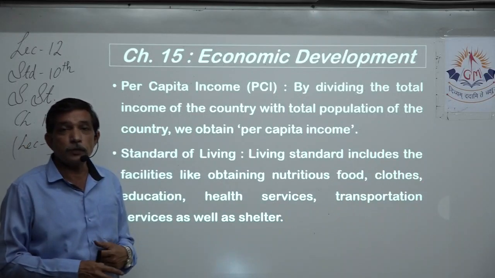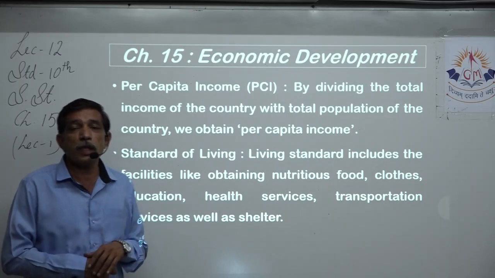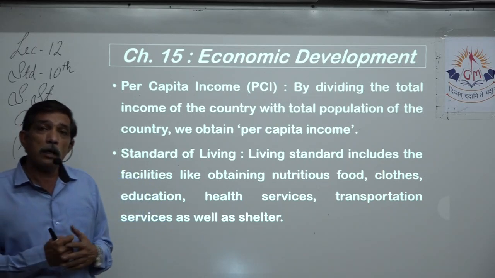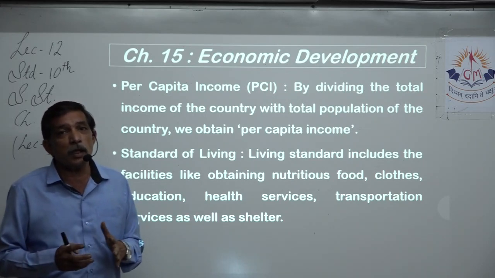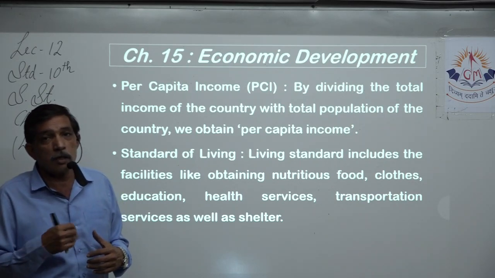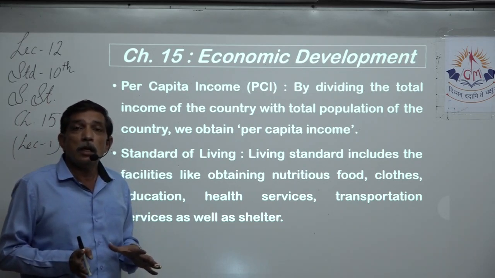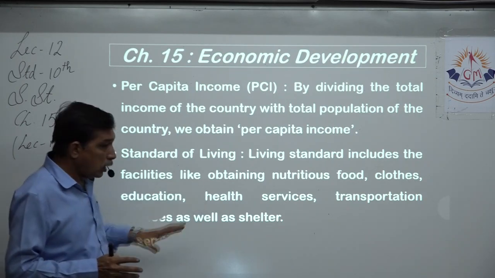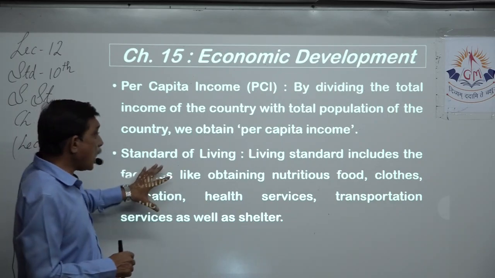Next, transportation. ST buses take people from one place to another at quite reduced rate, and good roads are available. Trains also are not that costly, right? So we can see that people do not have to spend too much, or wait for too long for getting transported from one place to another. These are all called the basic facilities, and they come along with the basic infrastructural facilities. So if we see a change in that, that means the standard of living of the people has improved. So these are the indicators.